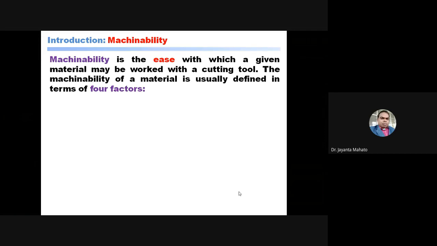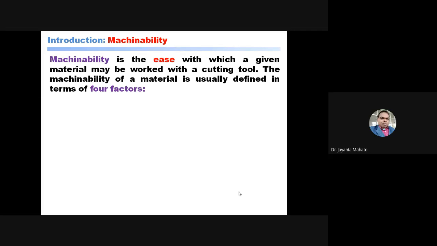During cutting, if less force is required, this is also ease of machining of that material. Suppose during cutting your tool wear is less, so this is also ease of machinability. So there are four different factors involved that define the machinability of the material.